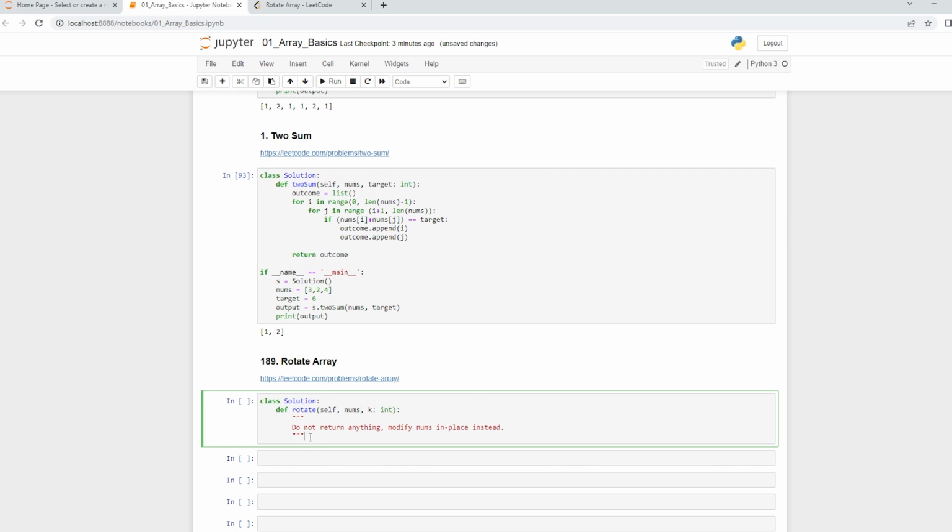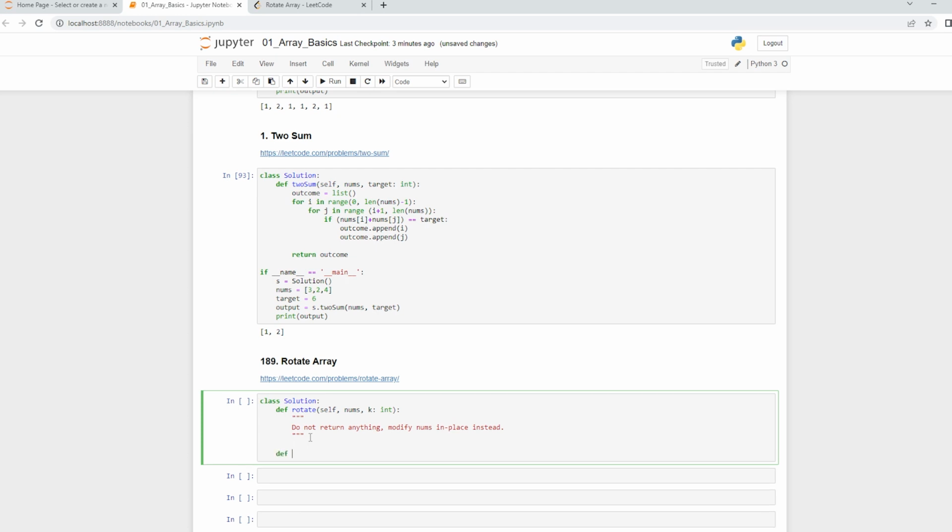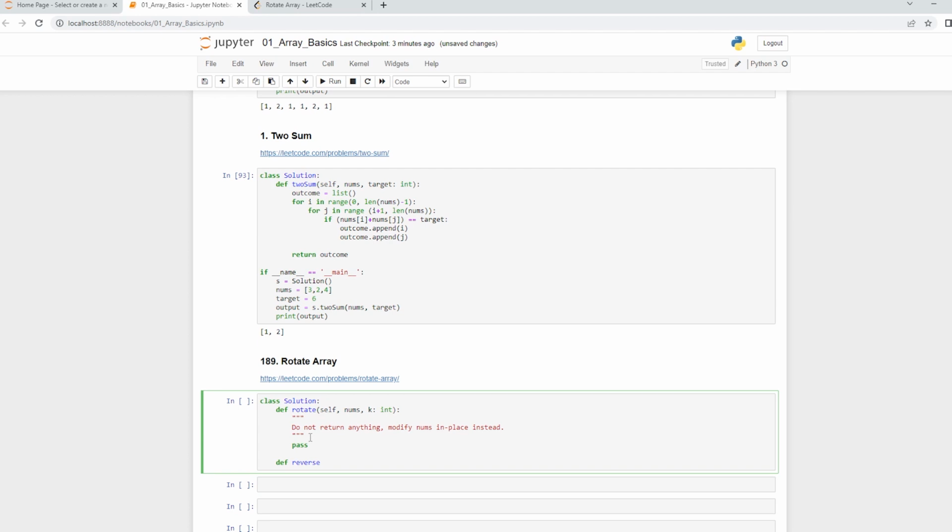This is like the void function of Java or Python, so it expects you to return nothing. The function itself is going to be called and then work. I'll make a new function. For now, let us just say pass, in the rotate function, and this reverse function will be responsible for reversing your arrays.